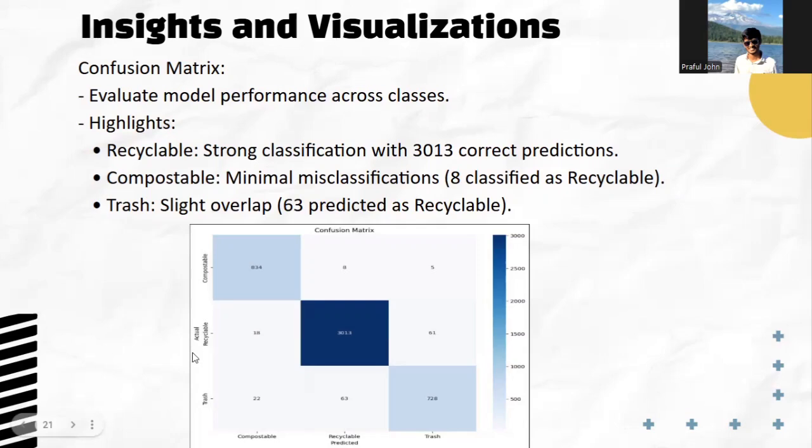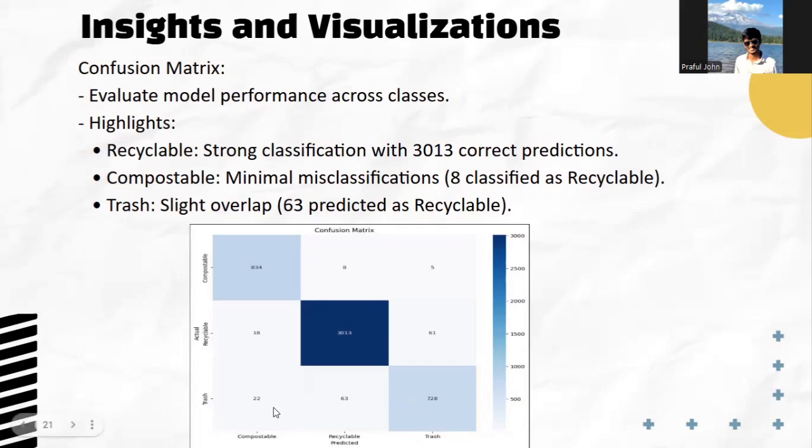Around 8 were classified as recyclable, but they were supposed to be classified as compostable. So these are the actual ones. There were 5 images that were supposed to be predicted as compostable, but predicted as trash, and around 18 that were supposed to be predicted as recyclable, but predicted as compostable, and there were 651 images that were supposed to be predicted as recyclable but predicted as trash.